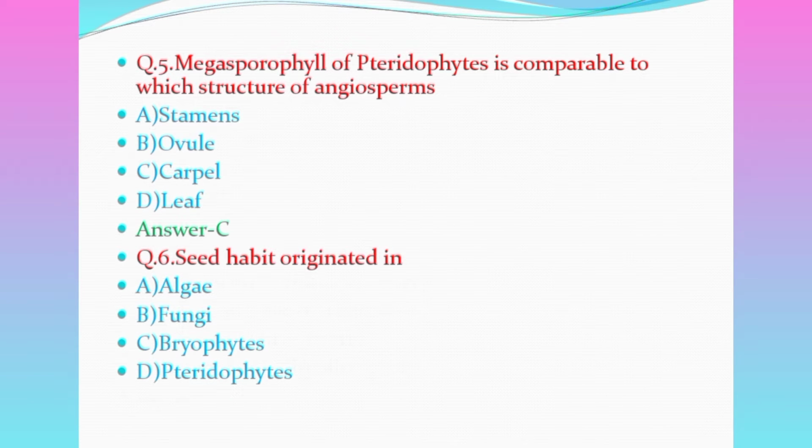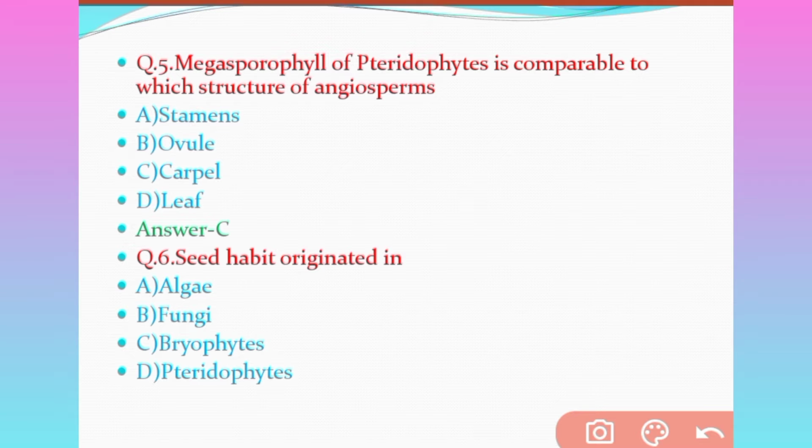Question number 5. Megasporophyll of pteridophytes is comparable to which structure of angiosperms? Option A stamen, option B ovule, option C carpel, option D leaf. Which will be the correct answer? The correct answer will be option C, that is carpel. Carpel is comparable to megasporophyll.